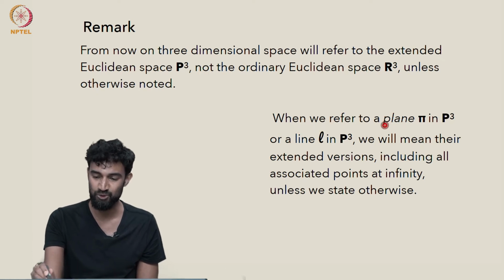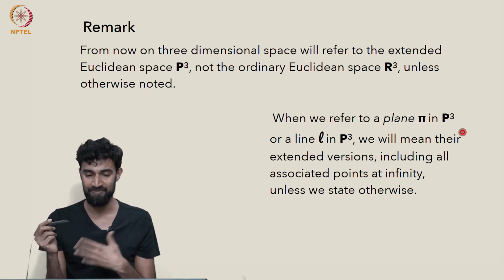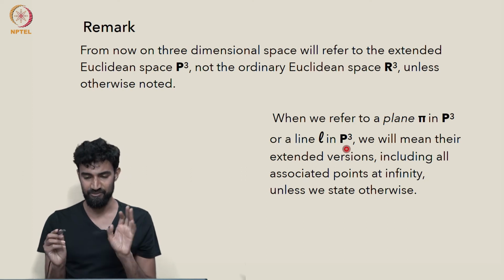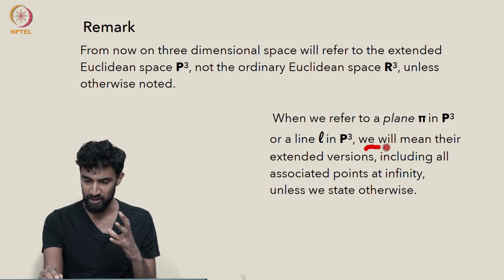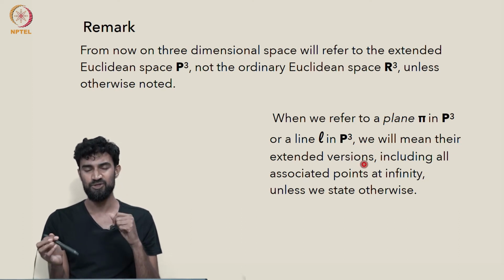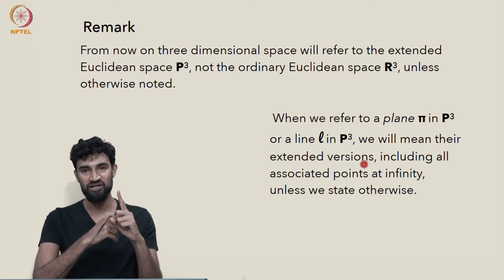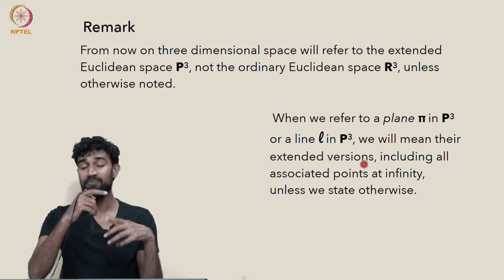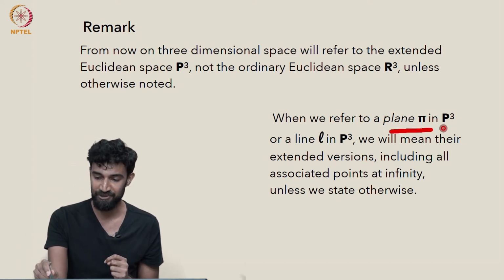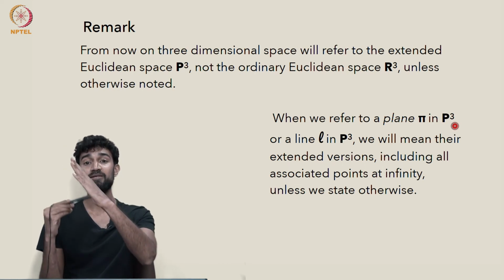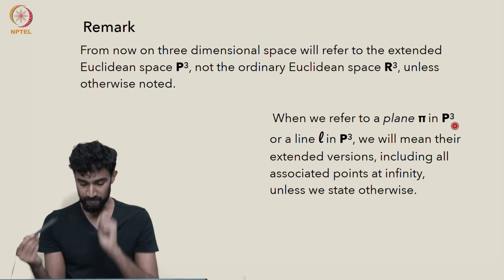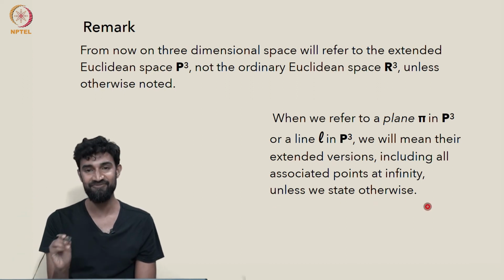And when we refer to a plane pi in P3 or a line L in P3, we'll also by default mean they're extended versions. So when I say a line in P3, I'm not just talking about the ordinary line. I'm talking about the line plus that point at infinity that's associated to it. When I say a plane pi in P3, I'm talking about a plane union all of the points at infinity associated to it, to all of the lines in it. Unless we specifically state otherwise.